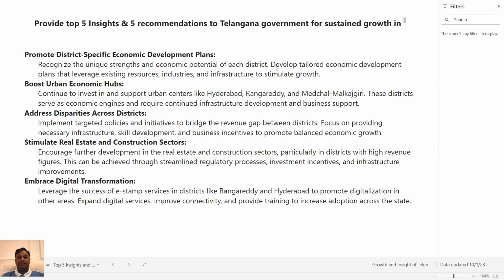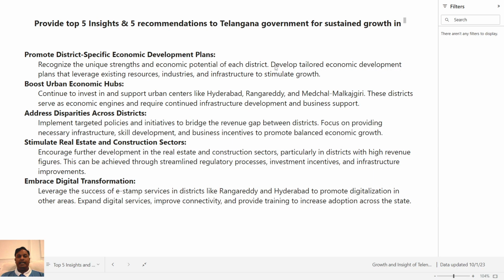Third is address disparities across districts, because initially we've seen that there are certain districts which have huge revenue potential, whereas the rest are lagging behind by a huge amount. So implement targeted policies and initiatives to bridge the revenue gap between districts. Focus on providing necessary infrastructure, skill development, and business incentives to promote balanced economic growth.